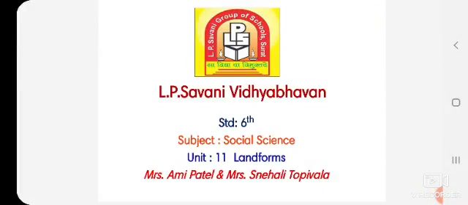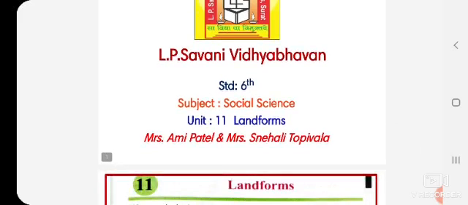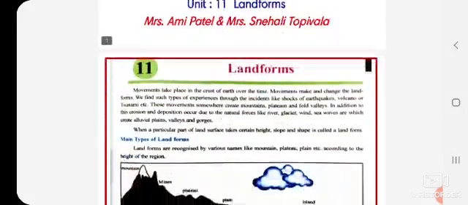I am Miss Nehali Topiwala, your SS teacher, going to start with your term 2 part with the first chapter, that is unit 11, landforms. Now in this chapter we are going to see about various types of landforms that are being created.